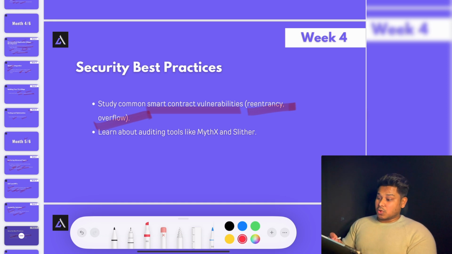So you have to learn about all the hacks that were done in the past, why the contract got compromised, and due to that the company lost their funds. So you have to know about the vulnerabilities in the contract. We have popular frameworks we can use, like Medusa, Slither. We have some Python scripts, Python libraries. We have Hardhat, which we can utilize for testing, which you have to focus on. That all comes under security.